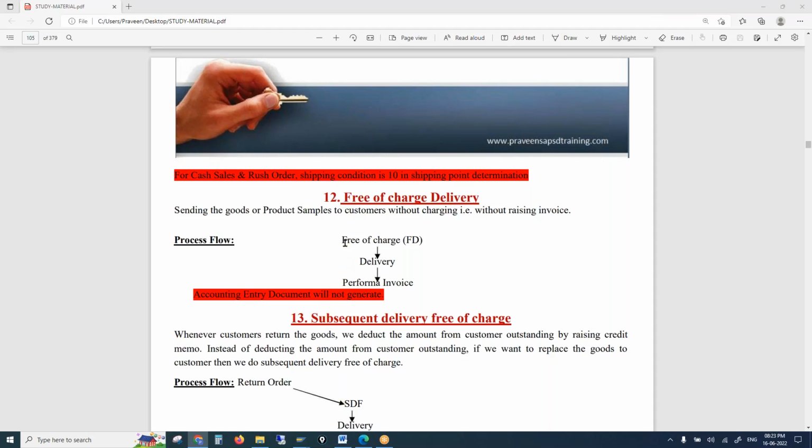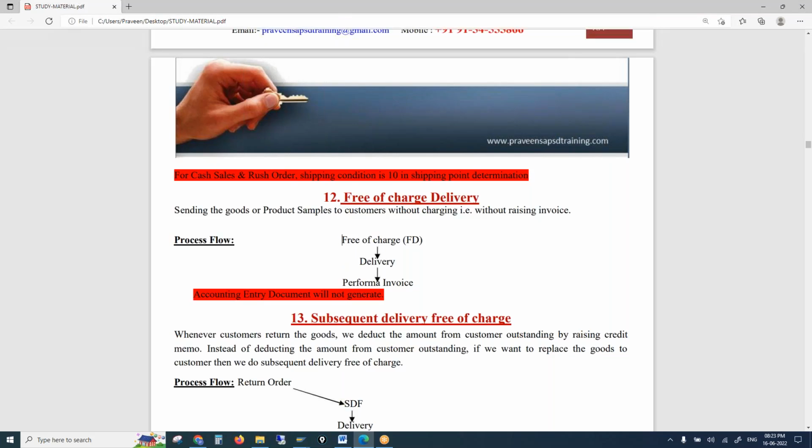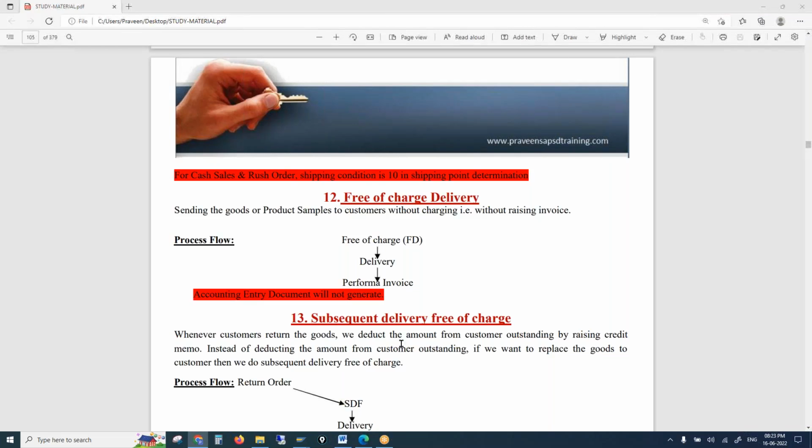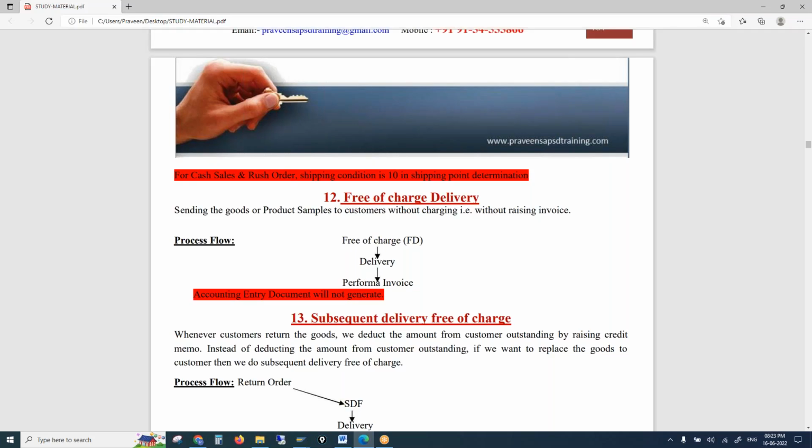So how do we do that? VS01 T code and free of charge delivery, FD. We create a delivery, but here you see we are not creating an invoice. This is a pro forma invoice. See, when the customer is not paying, then why should we raise a billing document? If the customer is paying, that's okay. But if the customer is not paying, then why is there a billing document?